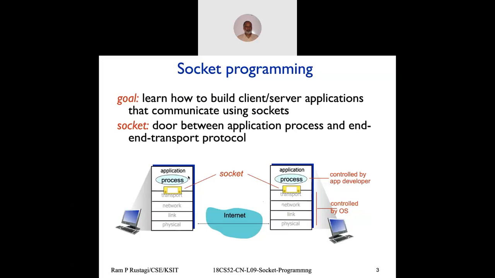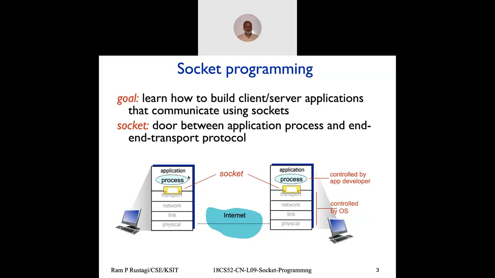To understand the analogy, let's say you're living in a house and you need to send a courier to somebody else, and the courier company comes and collects it. Your interface to the outside world is your door. When you open the main door, you come out of your house, and there's a means of communication. Till your door is open, you can't send, you can't even receive, and that becomes the interface point.